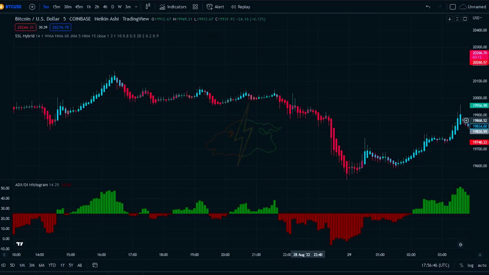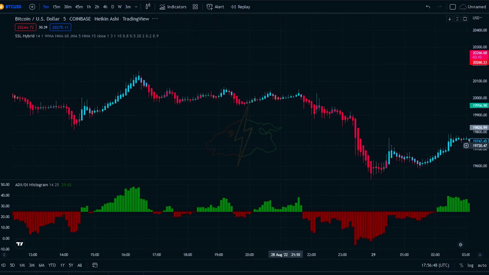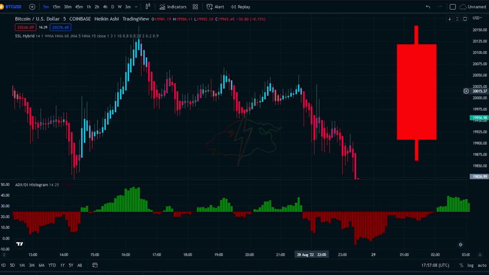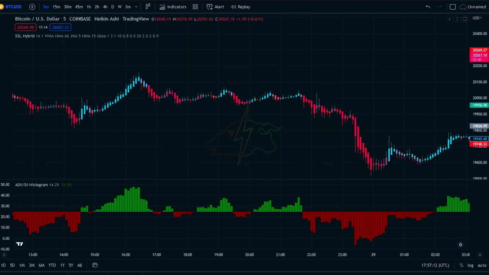Now I will tell you how to enter the sell position so that you can make a profit even when the market is bearish. But before that, to enter a sell position, the histogram must change from green to red. When the histogram changes from green to red, we look at the candlesticks of the chart. If the current candle is red and has no higher or bullish wick, we can enter the sell position.